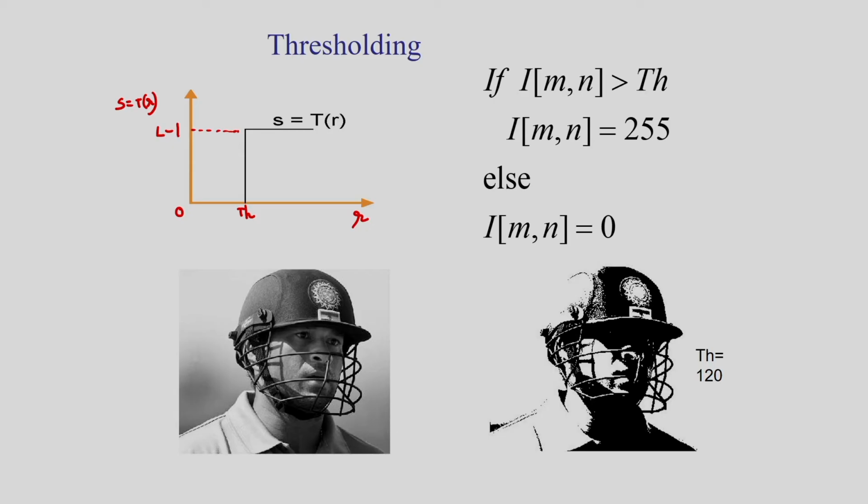If the input image I(m,n) is greater than the threshold, then the value of the output image will be 255. 255 means L minus 1. Else, it is equal to 0. This is the output of the thresholding operation. You can see my input is this and I am getting the binary image, because I have only two levels, one is 0 and the other is L minus 1, which is 255.